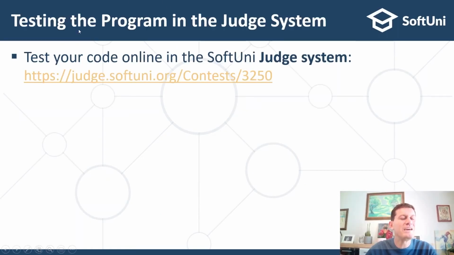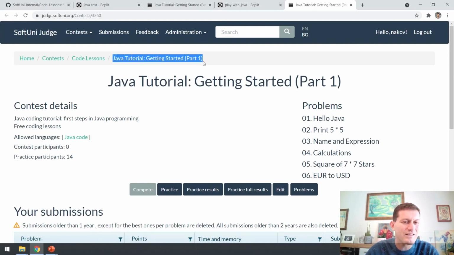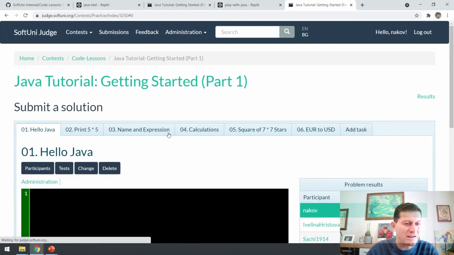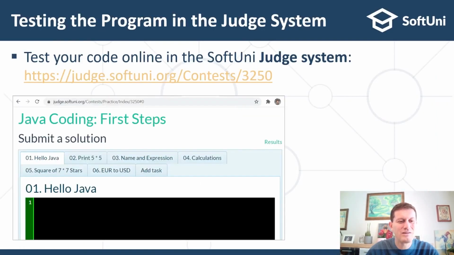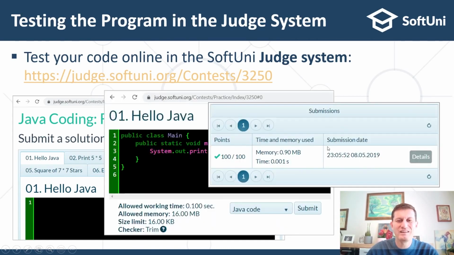So we can test the programs in this judge. It is located at judge.softuni.org. This is a service from SoftUni, which is absolutely free for everyone. And this is a link related to our Java tutorial lesson, the first part where you are watching this video now, and the exercises are here. So you can press practice, and the first problem is called Hello Java, and here you can write your Hello Java code like this and achieve some results.